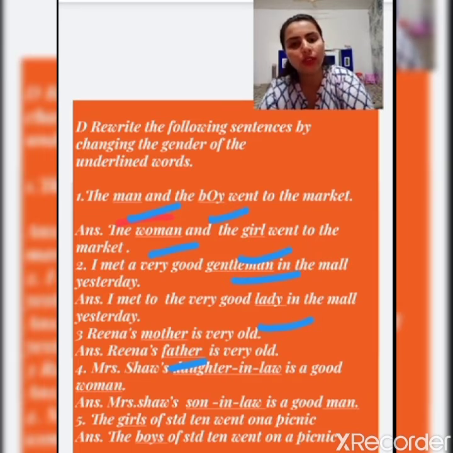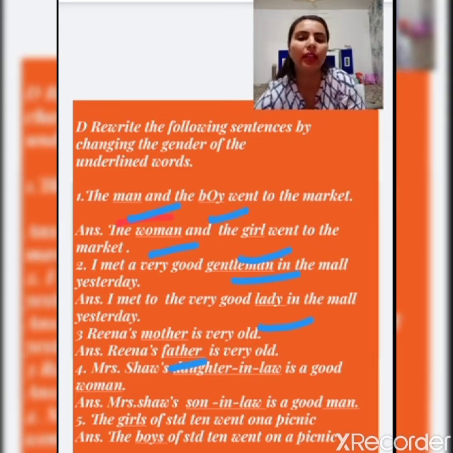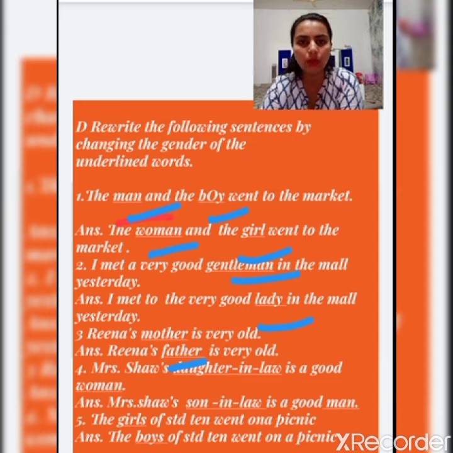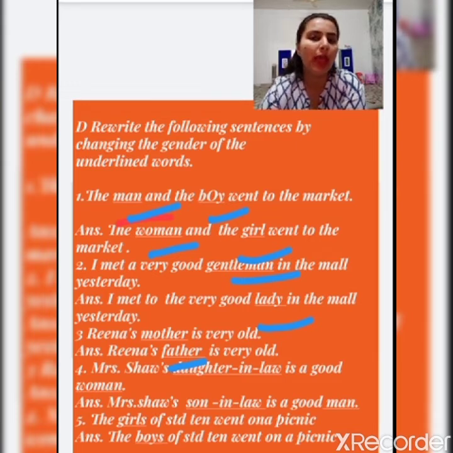Next is: Mrs. Shaw's daughter-in-law is a good woman. So here the underlined words are daughter-in-law and woman. These two words show us that we are talking about the feminine gender. So we have to change these two words into the masculine gender. See here: Mrs. Shaw's daughter-in-law becomes son-in-law, is a good man, and woman becomes man.